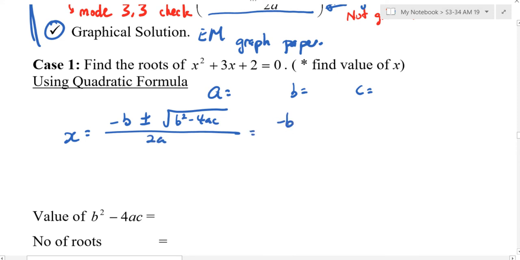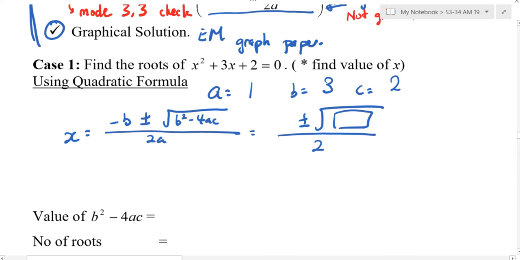I want to see this number. Start. A is equal to 1, B is 3, C is 2. I want you to press calculator and tell me this is -3, this is 2. I want to know the number in the box.